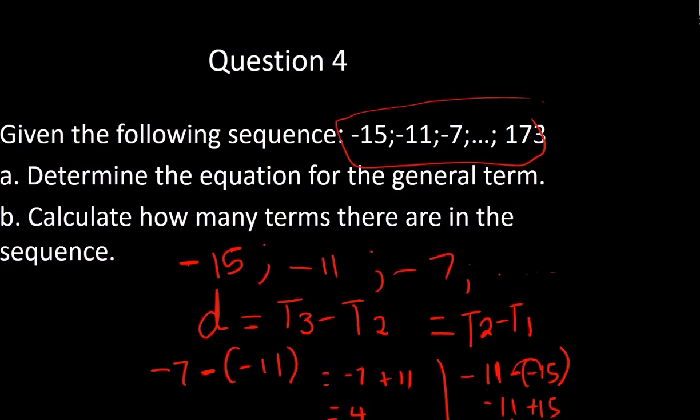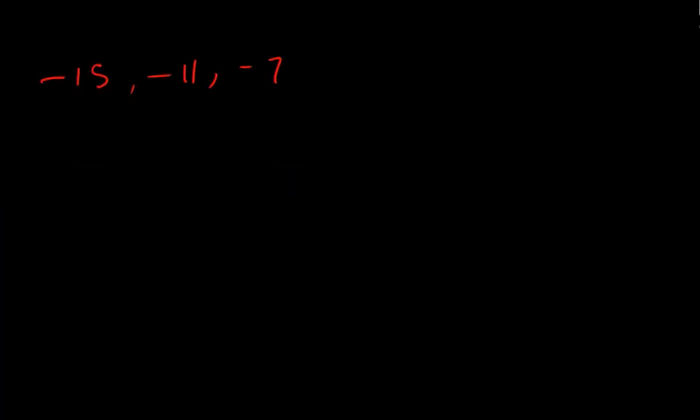We use those three things and we combine them to work out the general term. How do we do it? Let's have a look. So we know that the first term here is negative 15, and then that was followed by negative 11, and we had negative 7. We've already discovered that the common difference is 4.